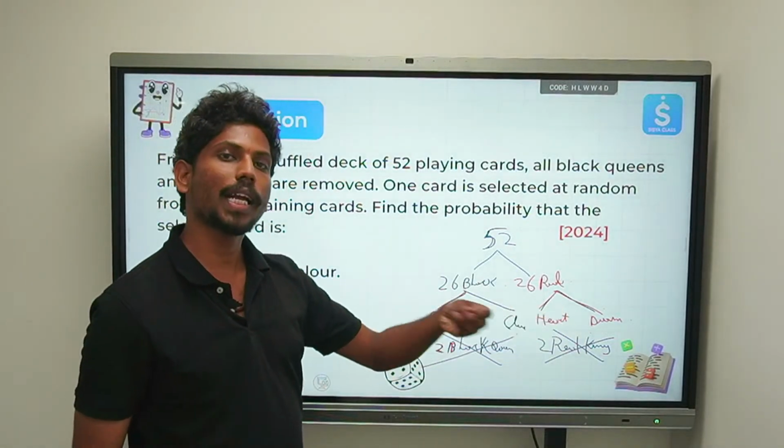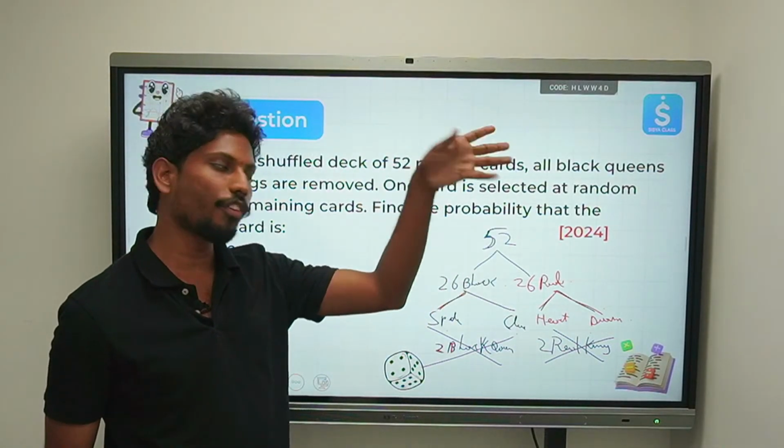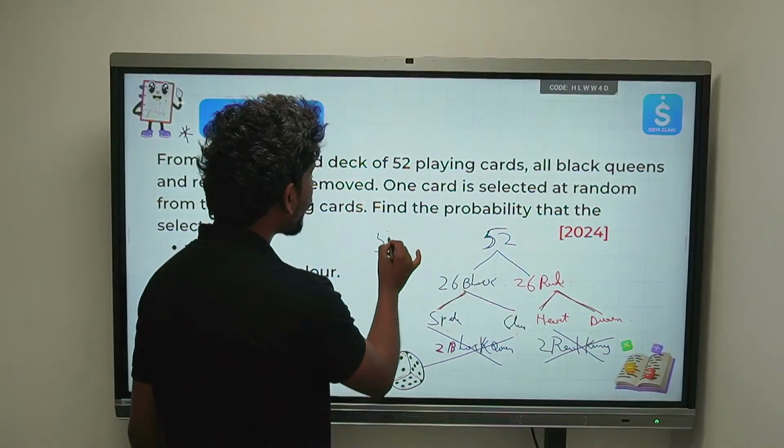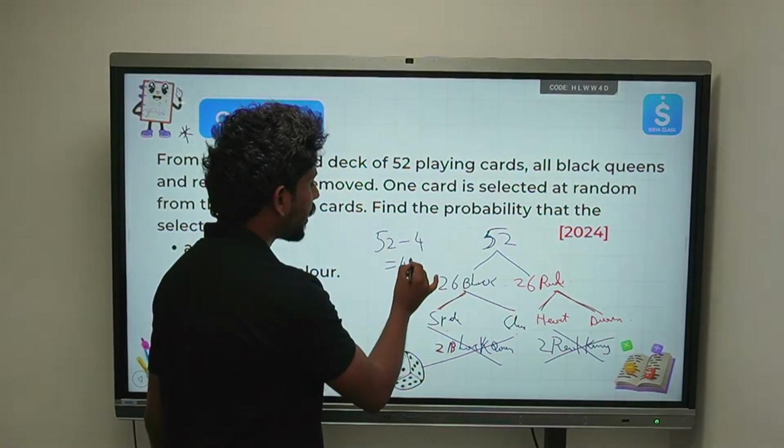So totally how many cards have been removed from this deck of cards? 4. So what is the total number of cards that are left? That is 48.